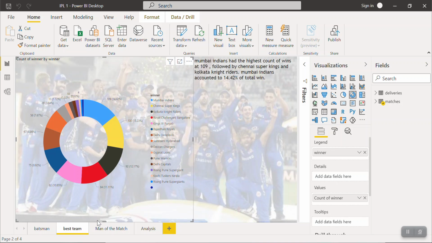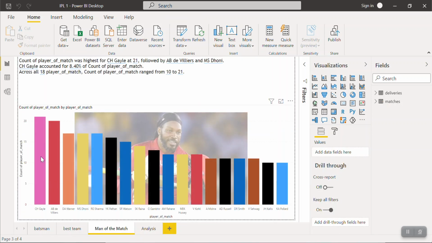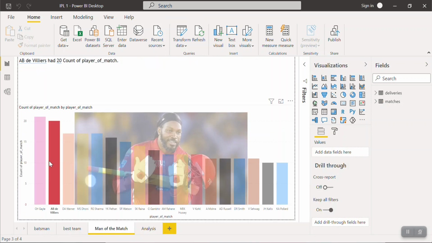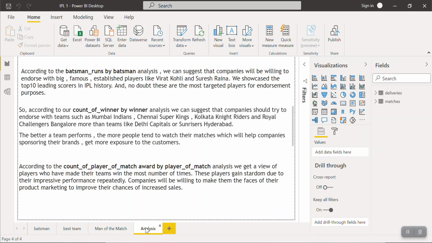Next we come to the man of the match trophy holders. Like we already knew, Chris Gayle, then AB de Villiers. They have the highest number of man of the match awards. Let's not waste any more time and get into the analysis.